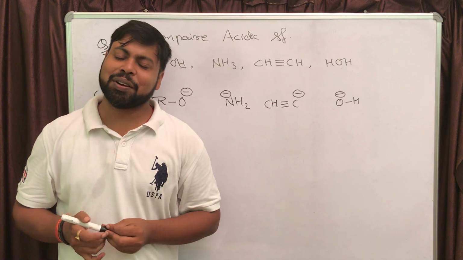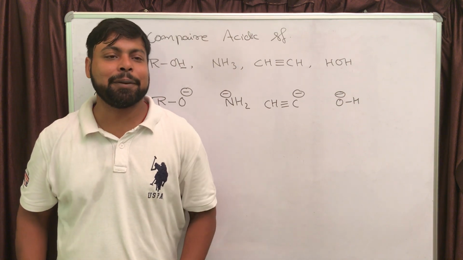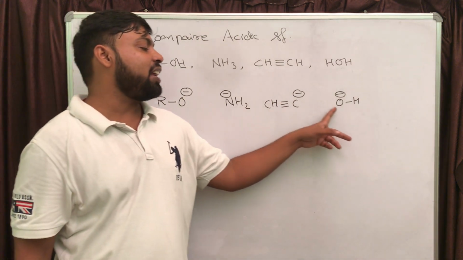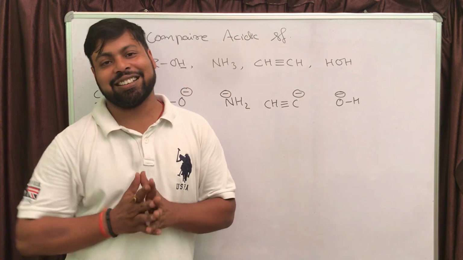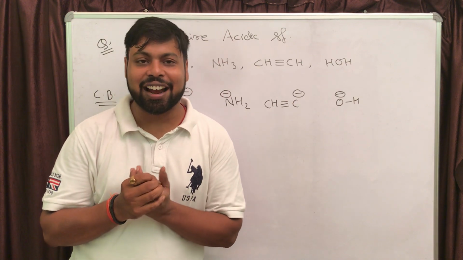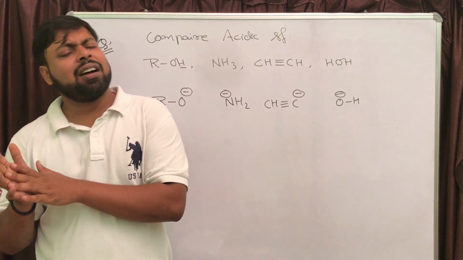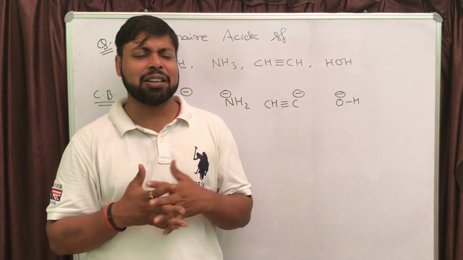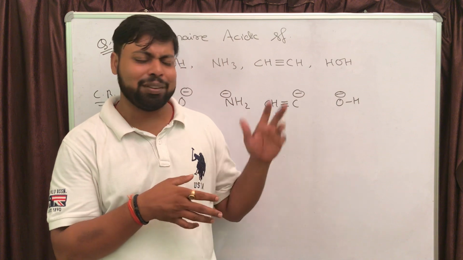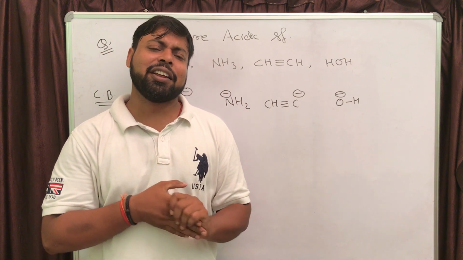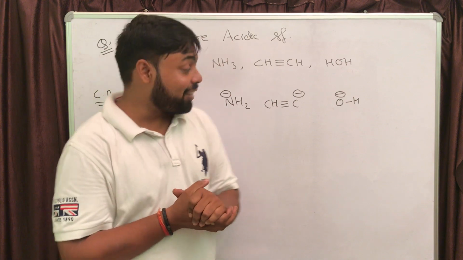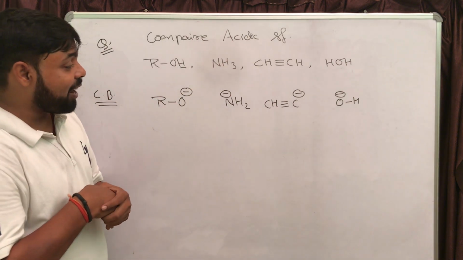One more thing, one very important statement. If the negative charge carrying atoms are changing, previously in the questions we have done in comparison of stability of anions, the negative charge carrying atom was common in all the cases, but here the negative charge carrying atoms are different.